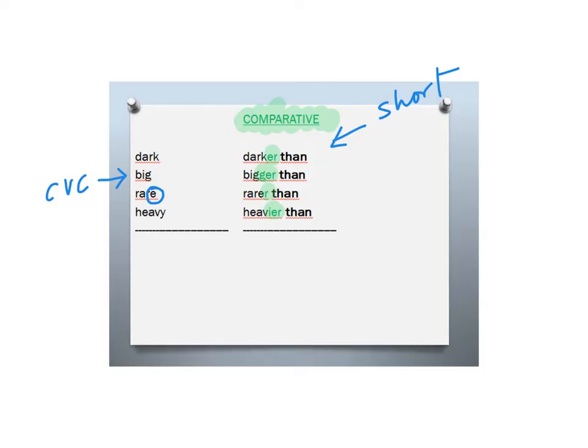If the adjective already ends in an e, we simply add an r. And if the adjective ends in a y, like heavy, then we change the y to an i and add er.